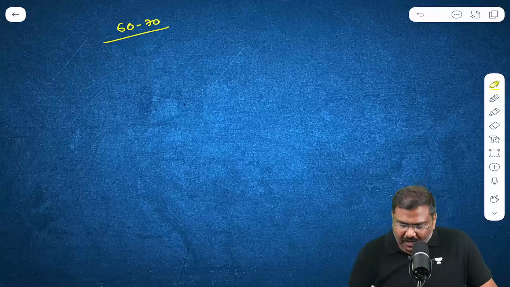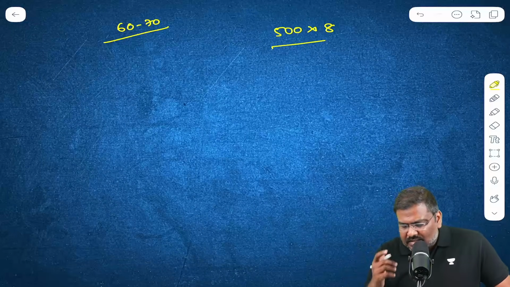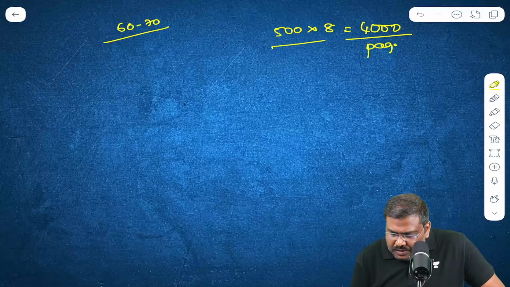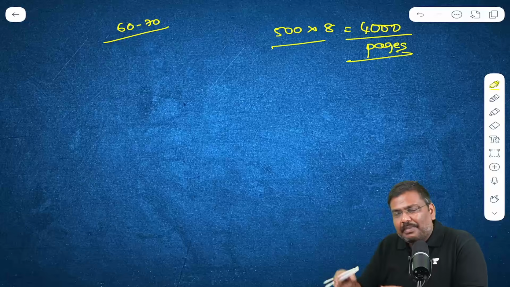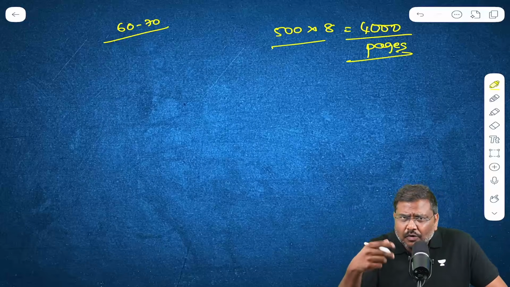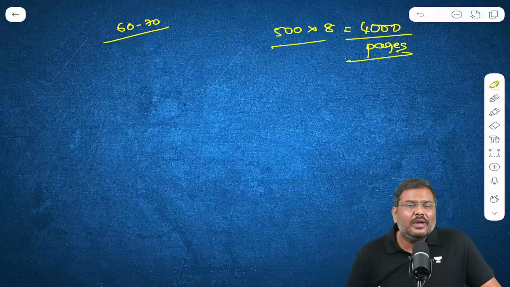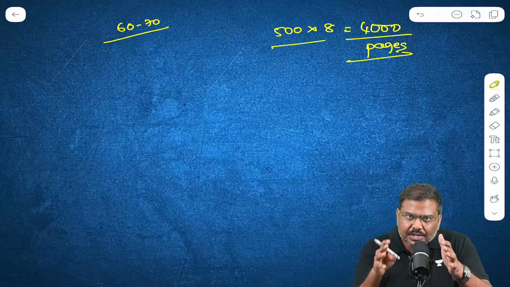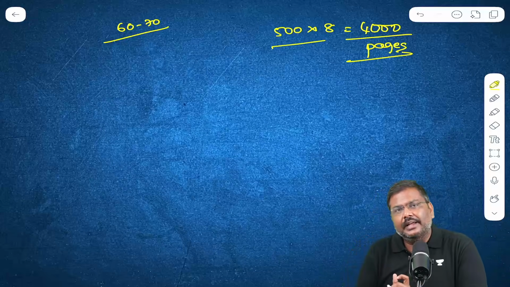You cannot expect 500 pages of each of the subject, let's say 8 subjects, which will make the total number of pages 4000. You cannot expect to revise from these 4000 pages at the time of, let's say, last 1 week before the exams, or last 15 days, or last 1 month before the exams. At that particular point of time, it is the short notes that are going to help you. Now the question is, what should you be writing then?